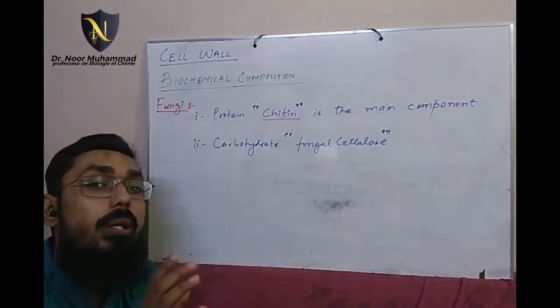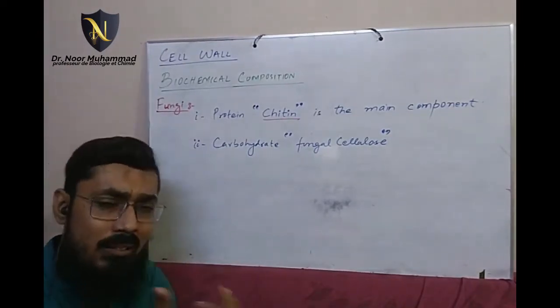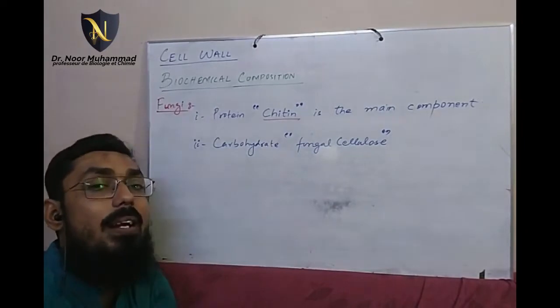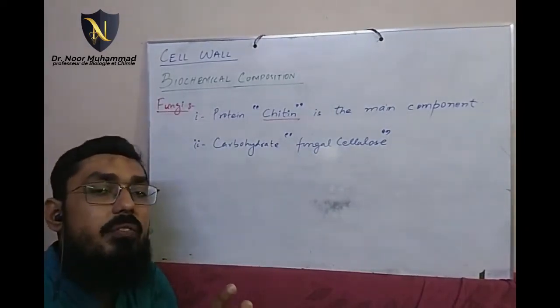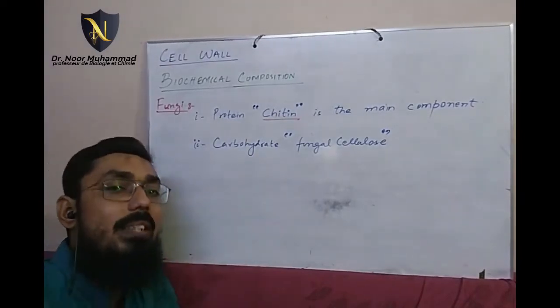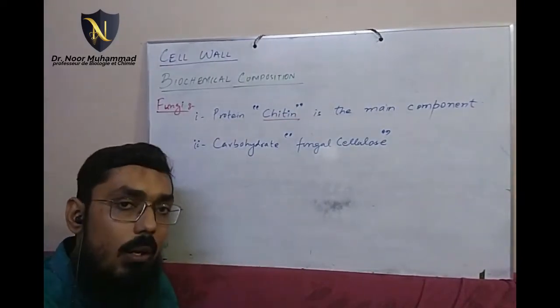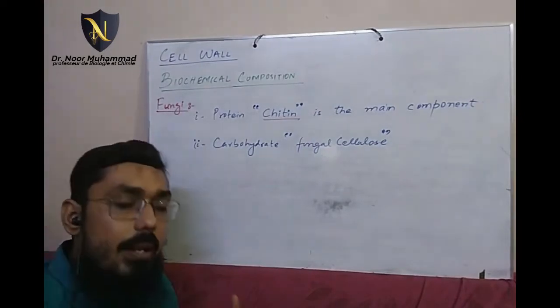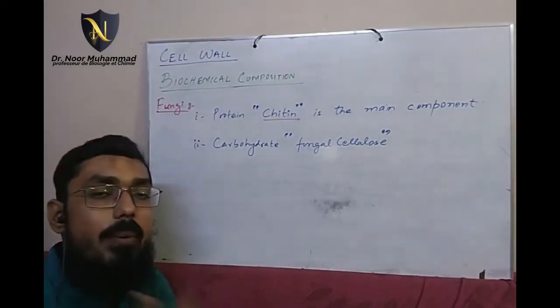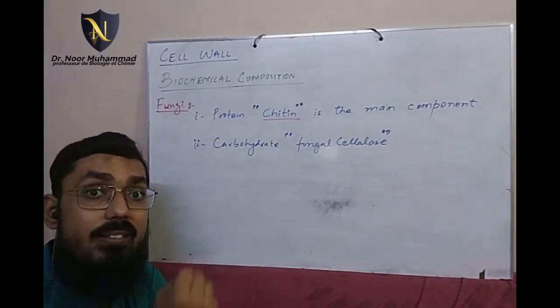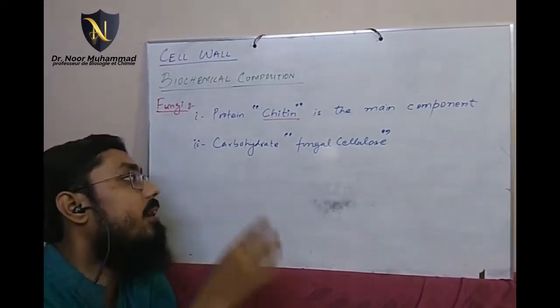That is why we do not just say cellulose because वो cellulose जो है ना प्लांट के लिए ज़्यादा बोला जाता है. So it is a cellulose structure with a little bit of changes and that is why we call it fungal cellulose. And this cellulose is not that supportive or not that rigid. As I've told you that fungi also do not require that much hardness or that much rigidity. So that is why they have fungal cellulose.